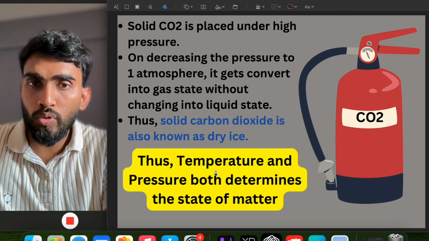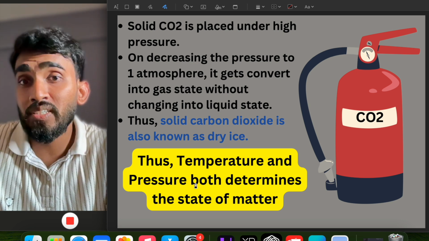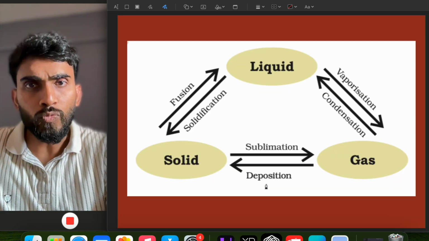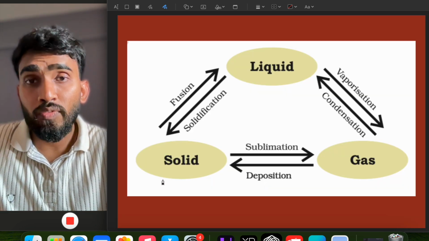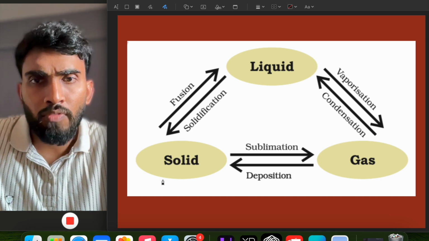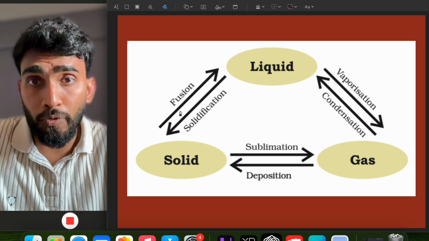Thus both the things play a role to change the state of matter, that is temperature and pressure. Both determine the state of matter. Let us see what are the names of the different processes which are involved in the change of the state of matter. When solid changes into liquid, as we have already seen, it is called as fusion.